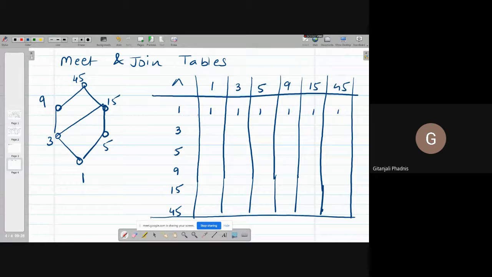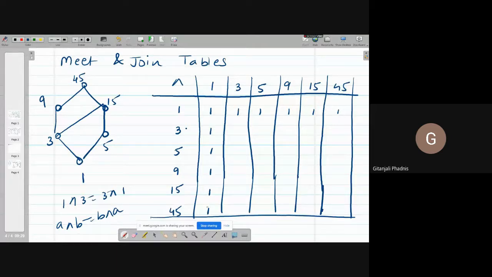Similarly, in case of logic, you have seen that conjunction and disjunction are commutative. Similarly, here meet and join are also commutative. We will come to their properties gradually, one by one. So 1 meet 3 is same as 3 meet 1. That means in general A meet B is equal to B meet A. So I can write 1 over here also.